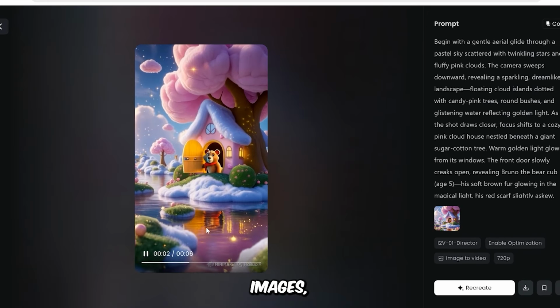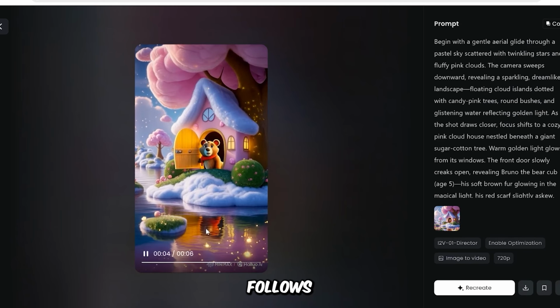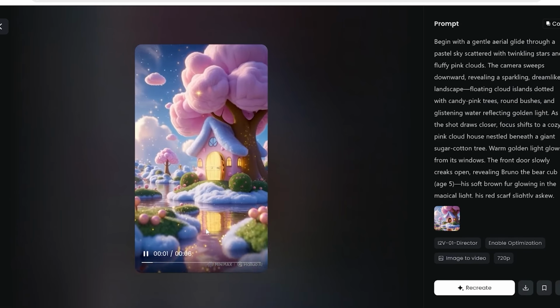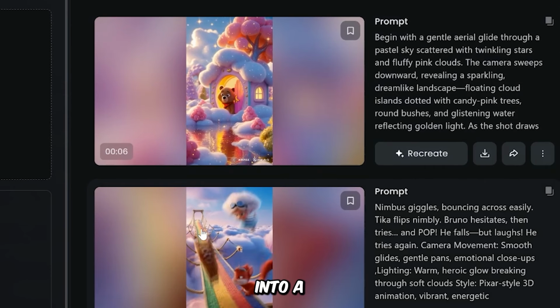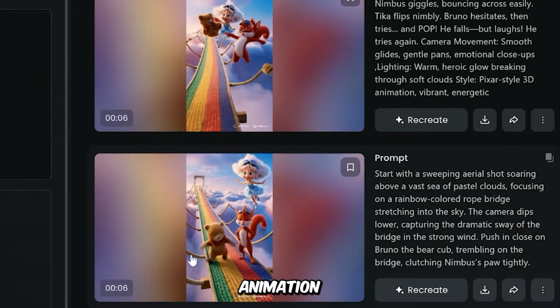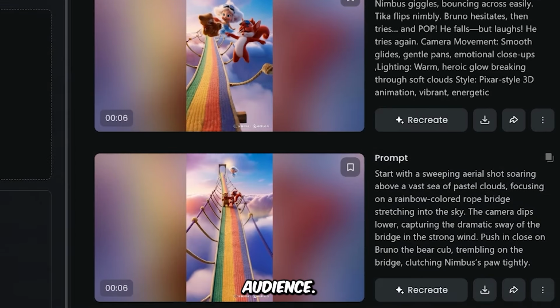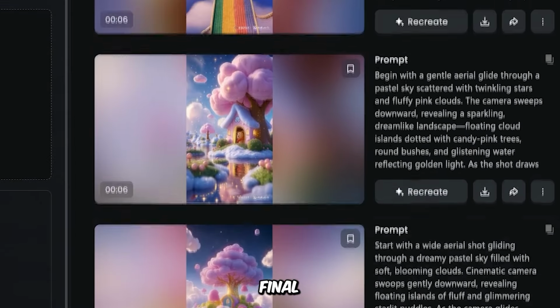Repeat this for all images, ensuring that each one follows the story's flow. Once all the images are turned into a video, you'll have a smooth animation ready to share with your audience. Now, let's move on to the final touches.